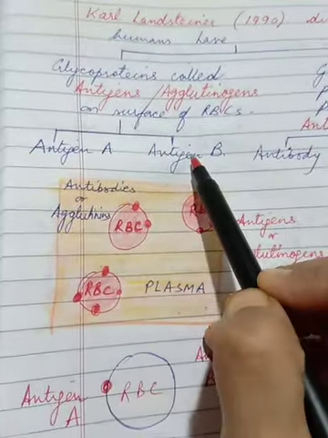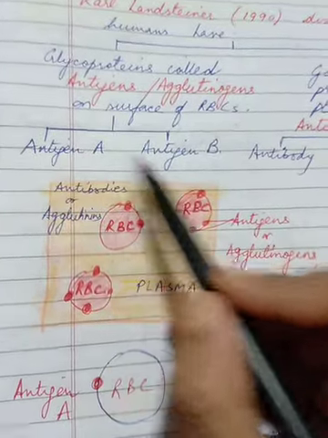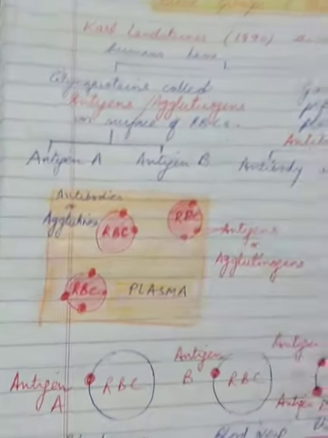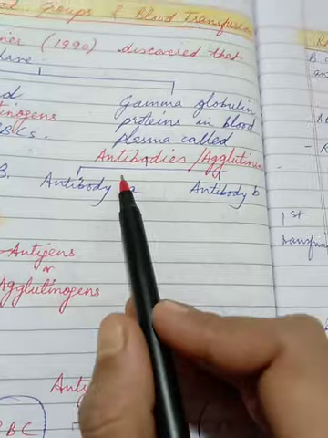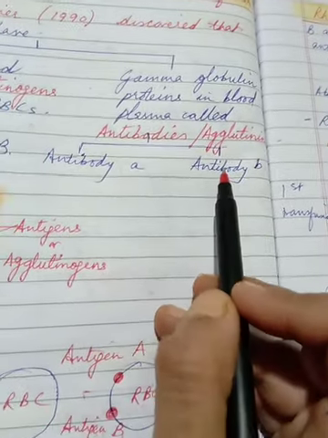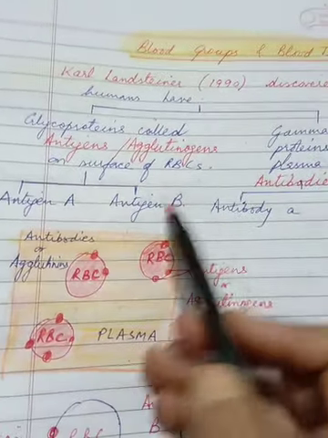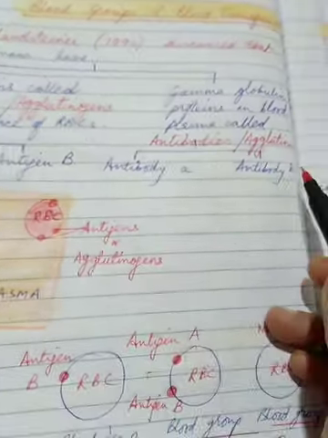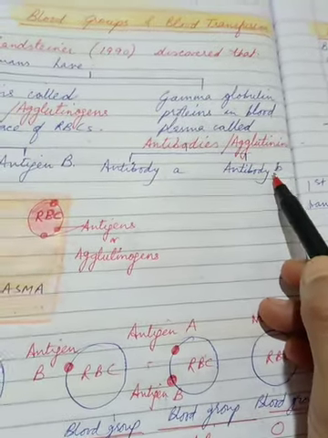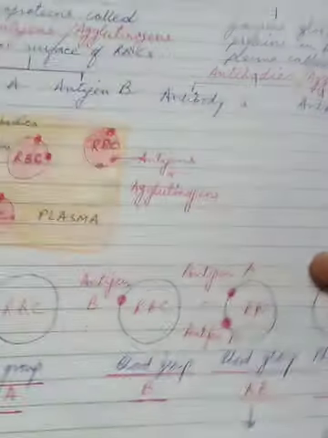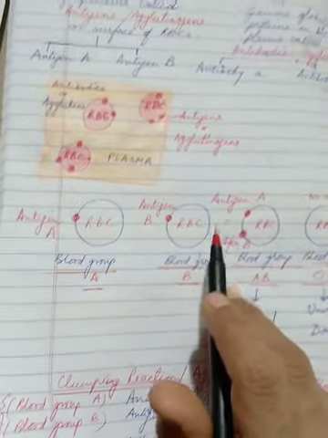Now basically there are 2 types of antigens, antigen A and antigen B. Similarly here there are 2 types of antibodies, antibody A and antibody B. Make sure antigen you have to write with a capital alphabet A and B, and antibody you have to write with a small alphabet a and b. Now we have 4 types of blood groups.